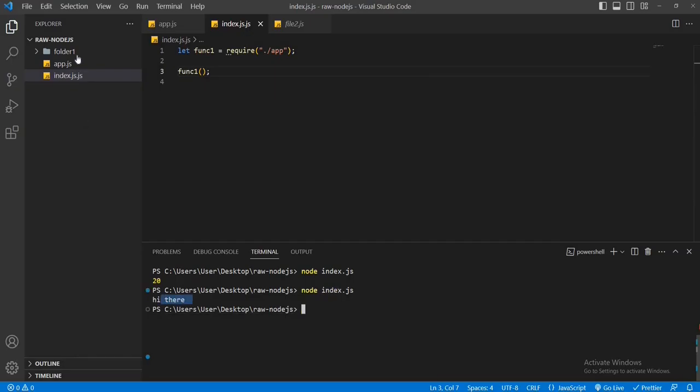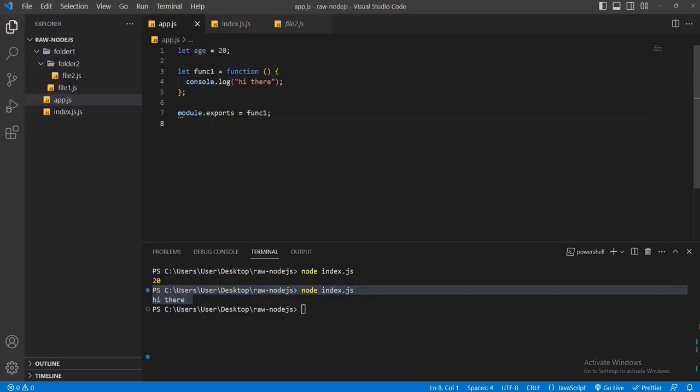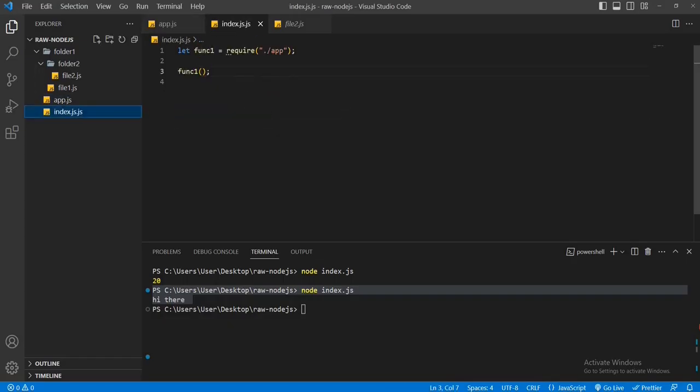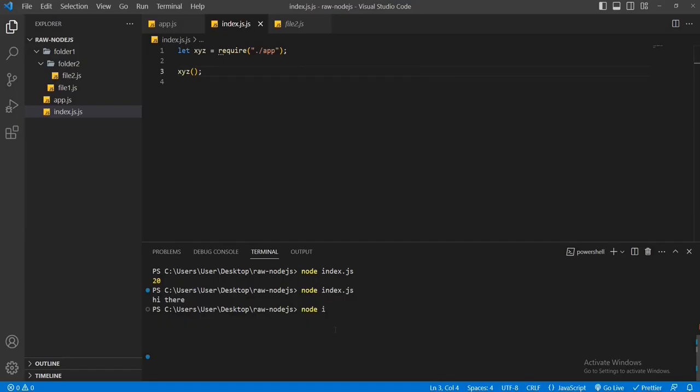hi there as the output. So when we write module.exports and assign something, this is called default export. In default export, it is not necessary to have the same name. For example, in this case, this is func1. So it's not necessary that it should be func1. It can be anything else. For example, it can be xyz. If I change it to xyz, save the file, and run the file, node index.js, we can see the hi there output.